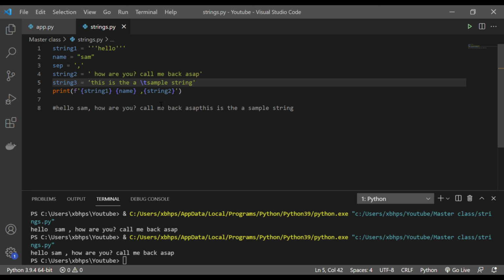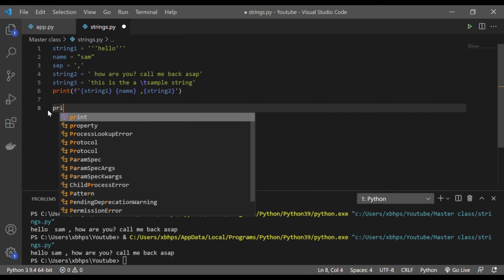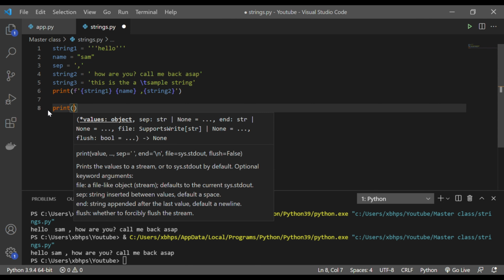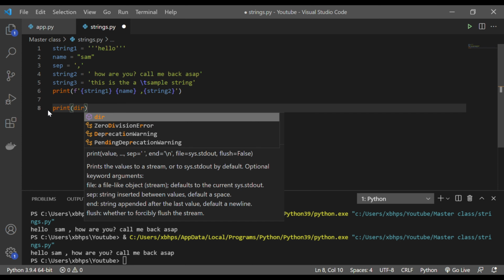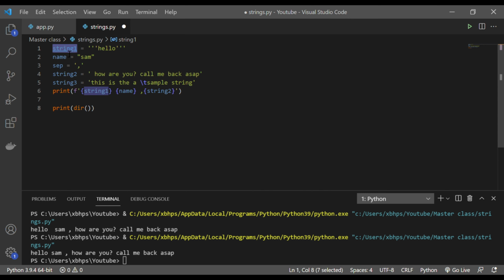now, if you have strings, just to give you an idea of what you can do. This doesn't go only with strings, this is for any data type you are using, or any Python original classes you are using. What you can do is use the dir function, and provide what it is. So let's say I'm just going to tell it, this is for the string. Okay, if I run this, let's see what happens.